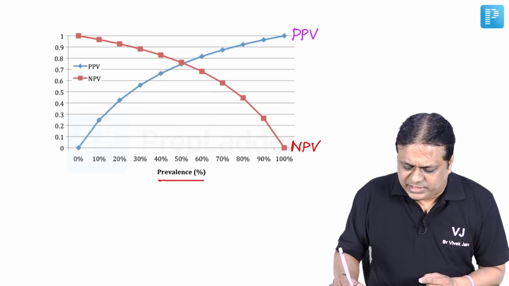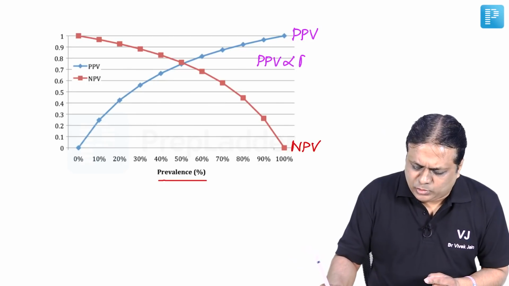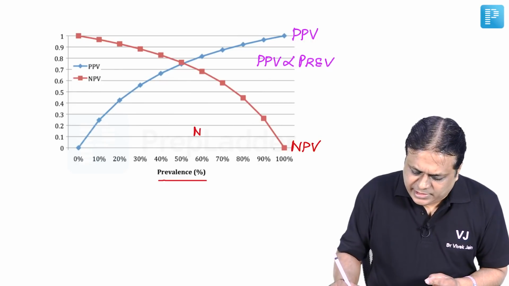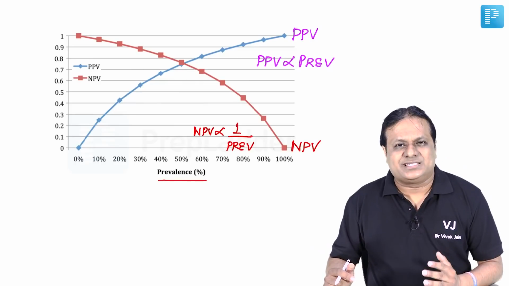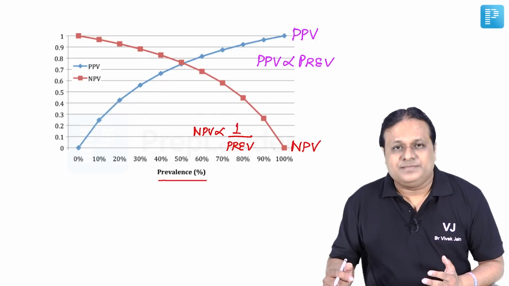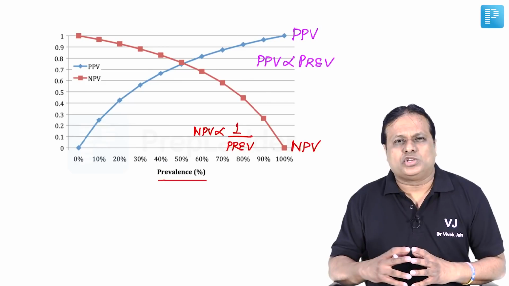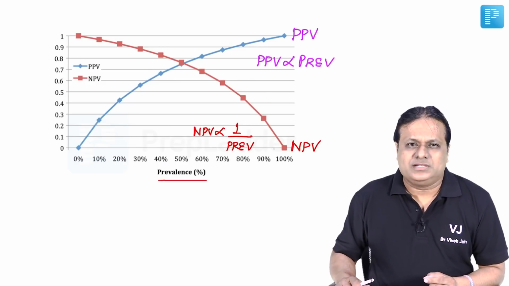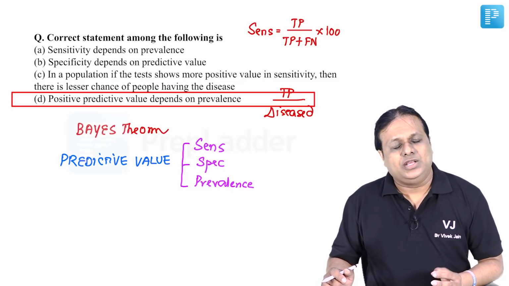And when we look at prevalence, now you can easily mark that positive predictive value is directly proportional to prevalence, whereas negative predictive value is inversely proportional to prevalence. So I can say as the prevalence increases, PPV will increase. As the prevalence increases, NPV will decrease. So positive predictive value is directly related, NPV inversely related to prevalence. So definitely predictive value depends on prevalence either directly or inversely.